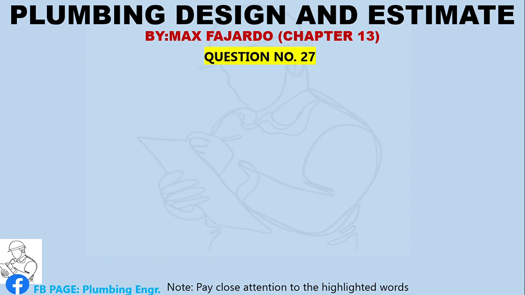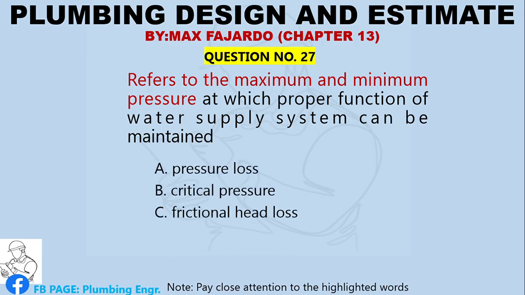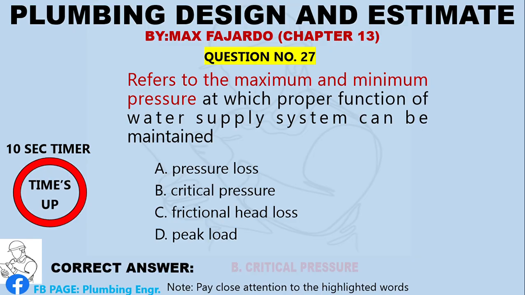Question number 27. Refers to the maximum and minimum pressure at which proper function of water supply system can be maintained. A. Pressure loss. B. Critical pressure. C. Frictional head loss. D. Peak load. Correct answer, letter B, critical pressure.